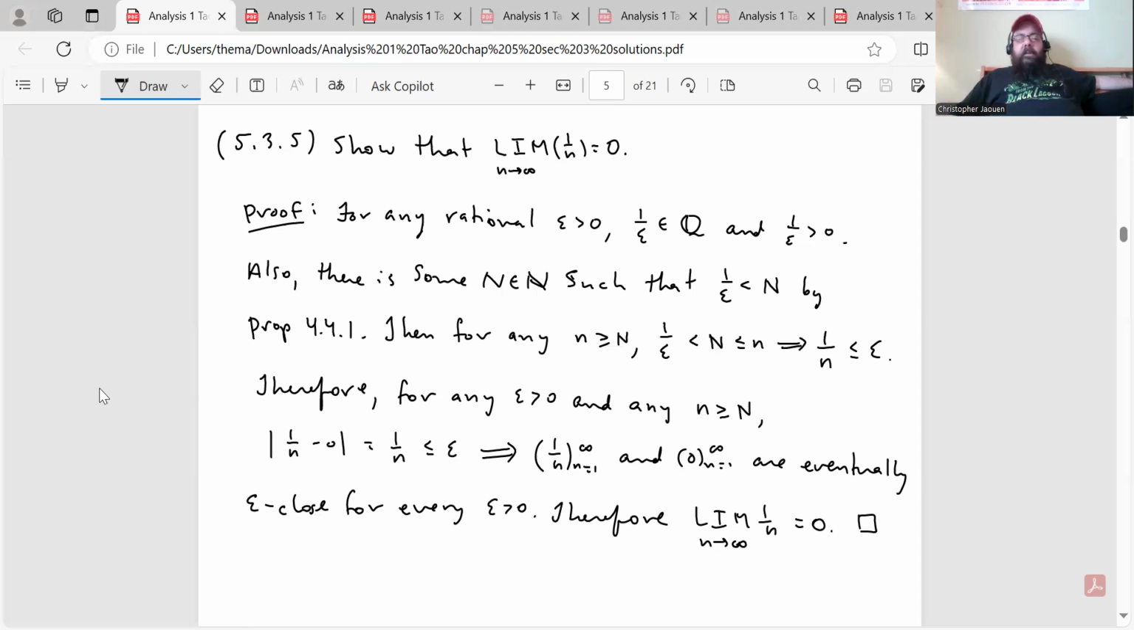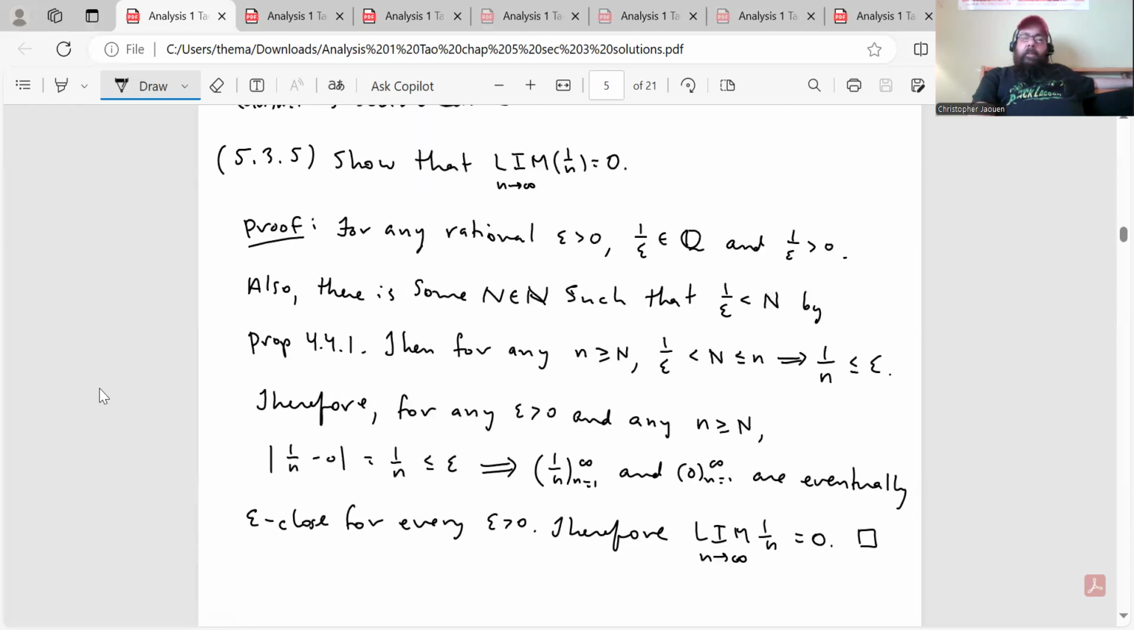Therefore, for any epsilon greater than 0 and any n greater than or equal to capital N, the distance between 1 over n and 0 is 1 over n, which is less than or equal to epsilon. This implies that the sequence 1 over n and the constant sequence 0 are eventually epsilon close for every epsilon greater than 0, which means that the formal limit of 1 over n is equal to the formal limit of the sequence of zeros, which is the real number 0. And that's it. That's the last problem in this section.